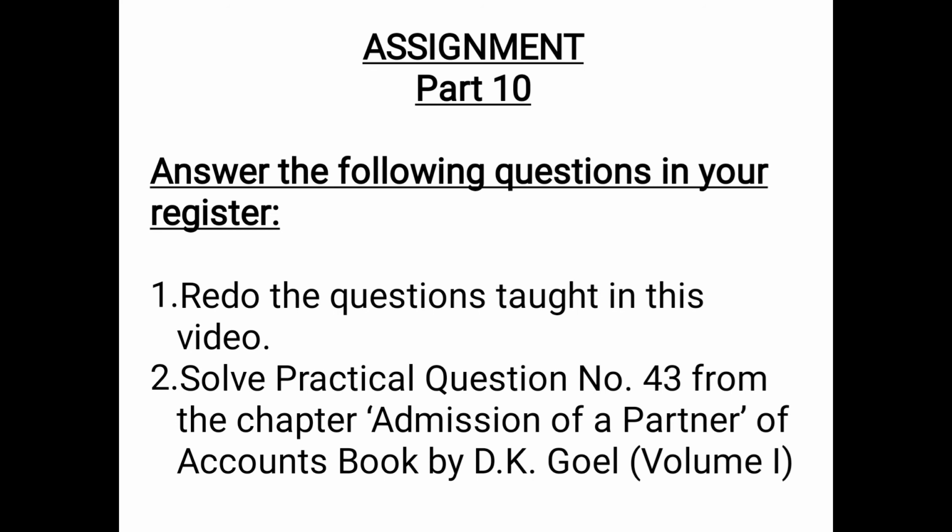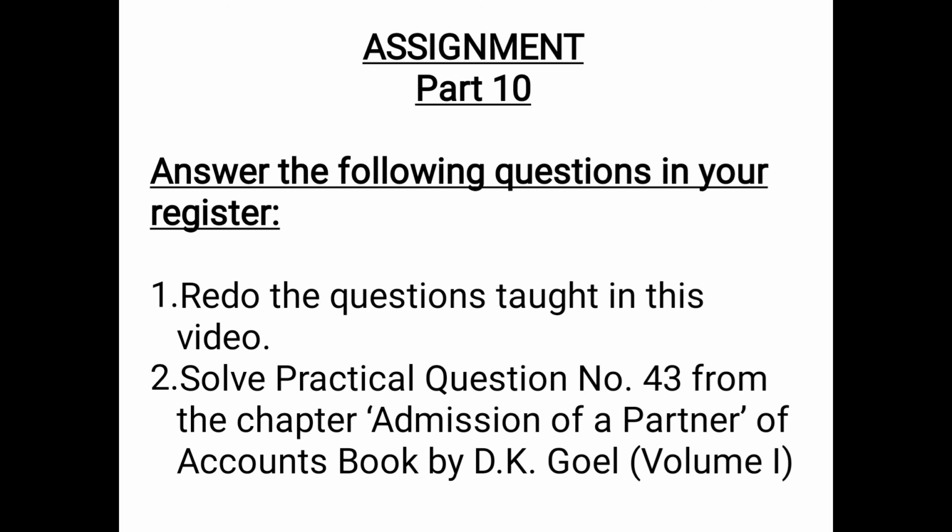And question number 2, you have to solve practical question number 43 from the chapter Admission of a Partner of the Accounts book by D.K. Goel, volume 1. Before solving practical question number 43, don't forget to revise part 9, that is the cases of workmen compensation reserve, and this part 10. It will help you in solving practical question number 43.